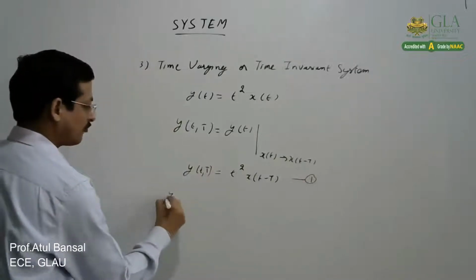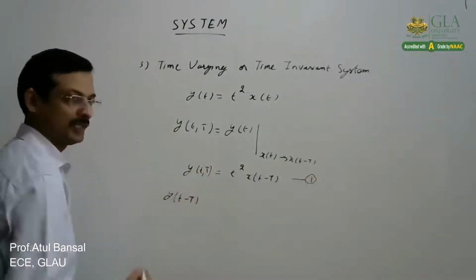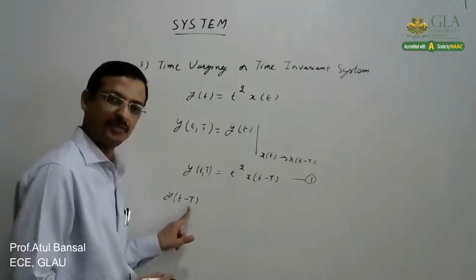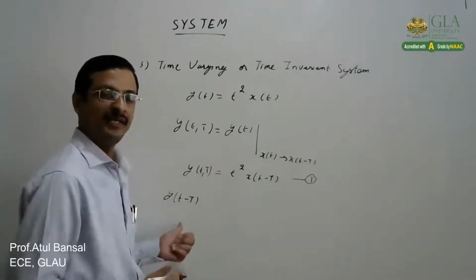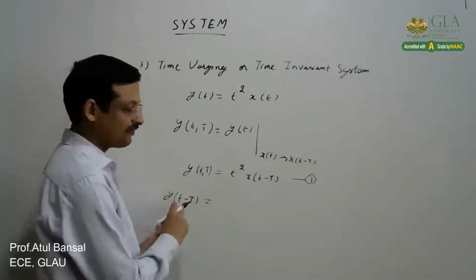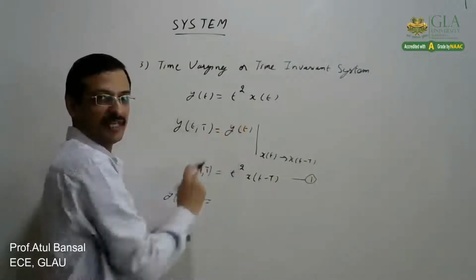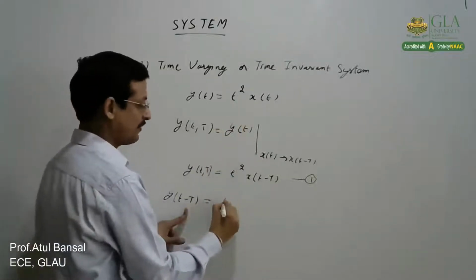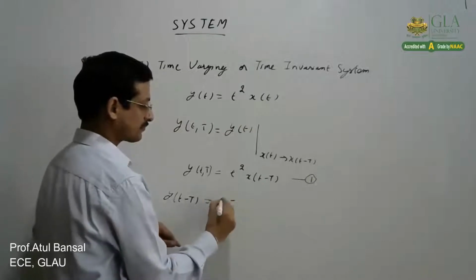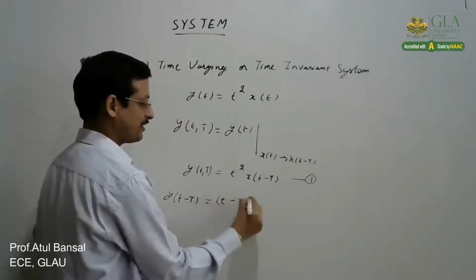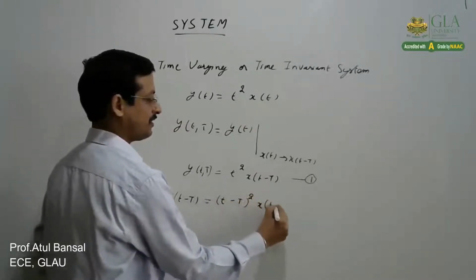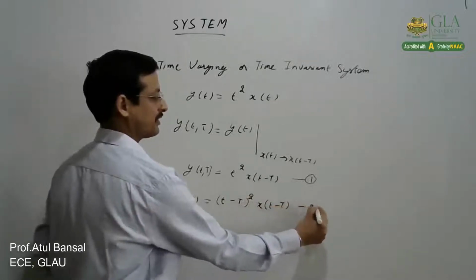Now, second, what is y(t minus T)? Now we are introducing a shift by capital T in the output. So this will be done at every t. So t is replaced by t minus T. So this will become (t minus T) squared x(t minus T).